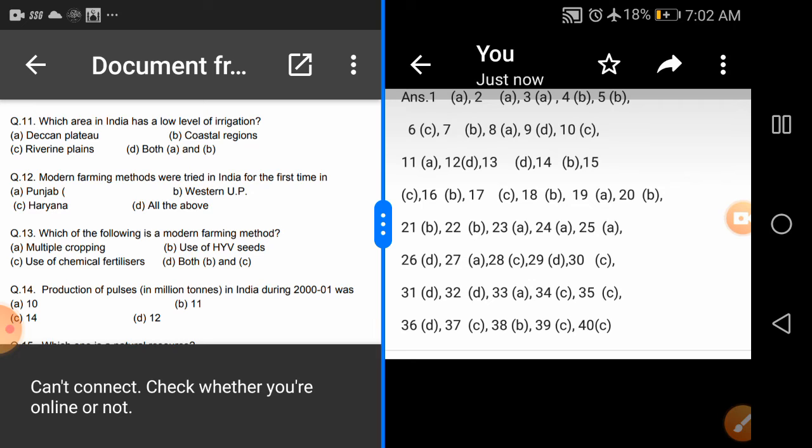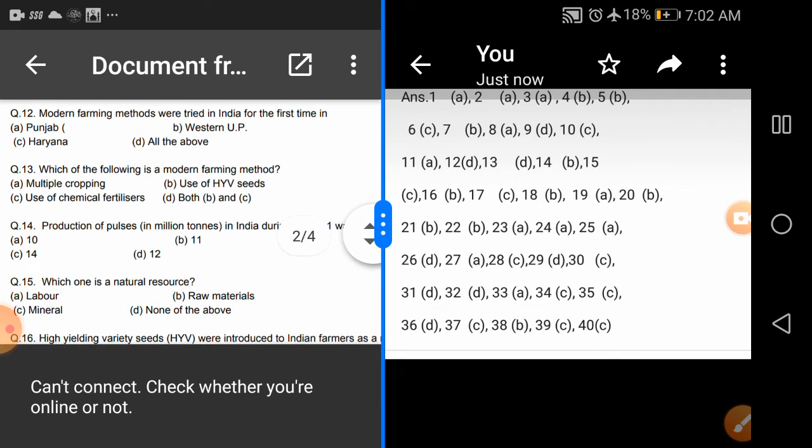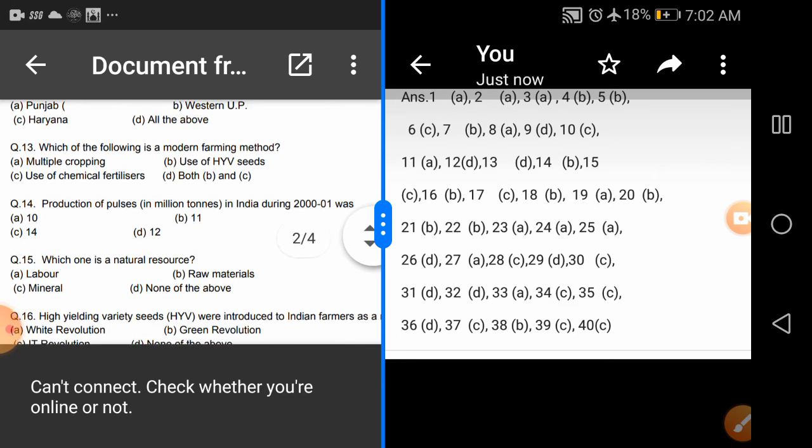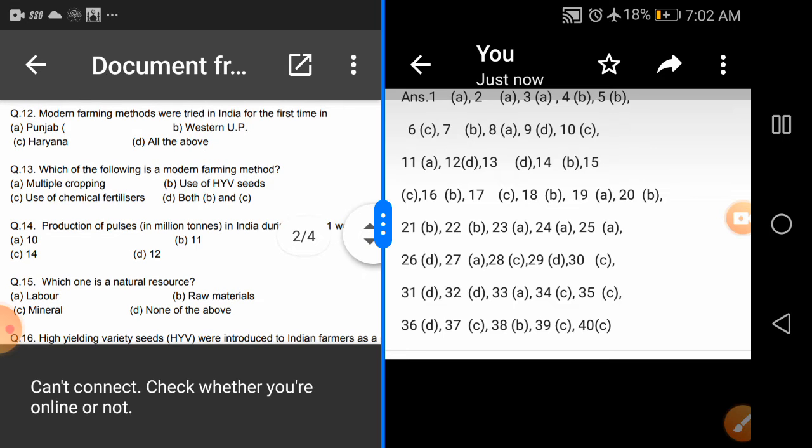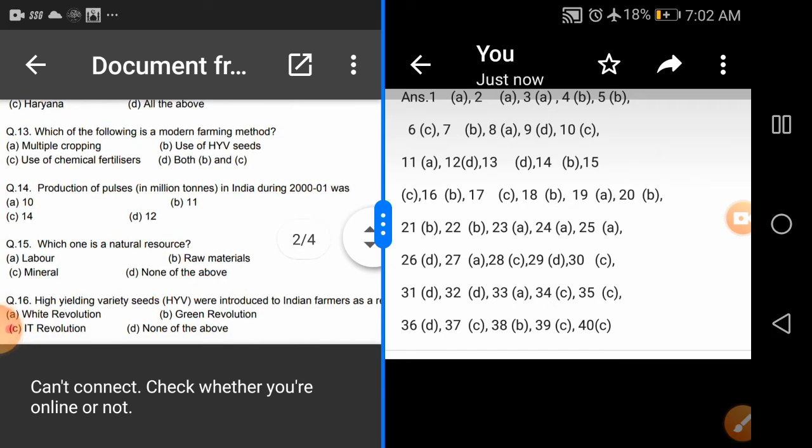Okay. Question number 12: modern farming methods were tried in India for the first time in which states? We have the options Punjab, Western UP, Haryana, and option D, all of the above. It is very similar to where the HYV seeds and modern farming methods were first used, and the right answer is all these states, option D, all of the above. Modern farming machineries were first used in Punjab, Haryana and UP.